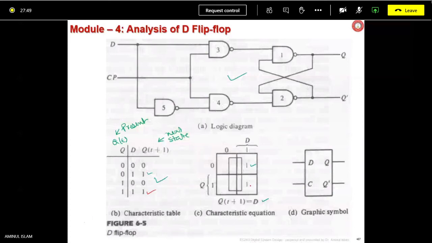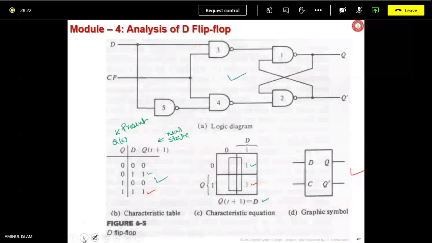This is corresponding to this. So you are grouping here. If you group Q goes, only D remains. So Qt+1 equals D. So simple, and this is the characteristic symbol, graphic symbol. So these four things: diagram, table, Karnaugh map, based on the Karnaugh map your characteristic equation, and then the graphic symbol. Graphic symbol is so simple. So this is what a D flip-flop is.